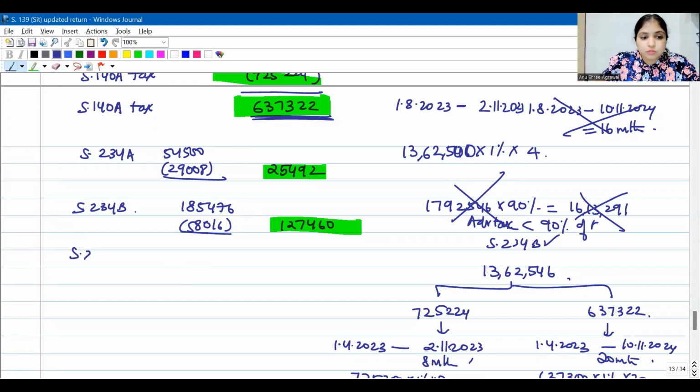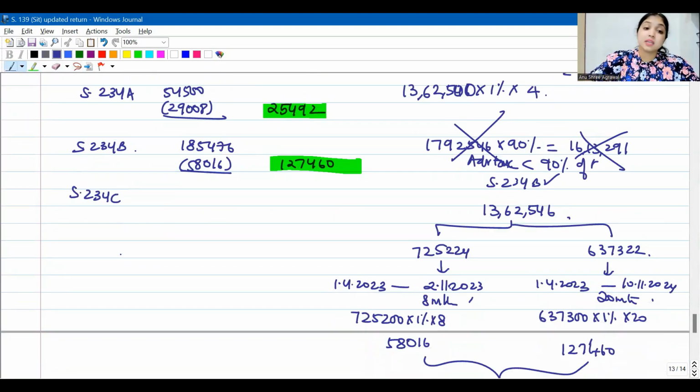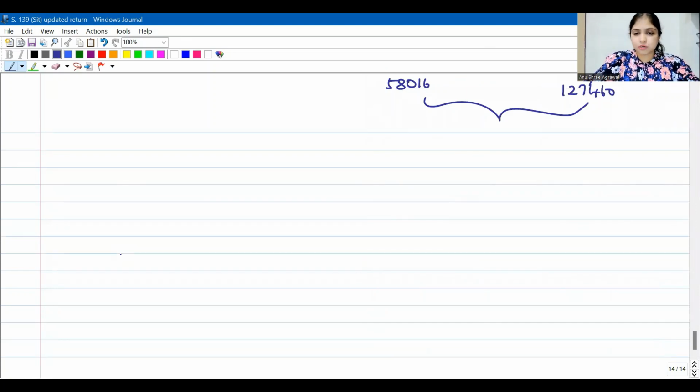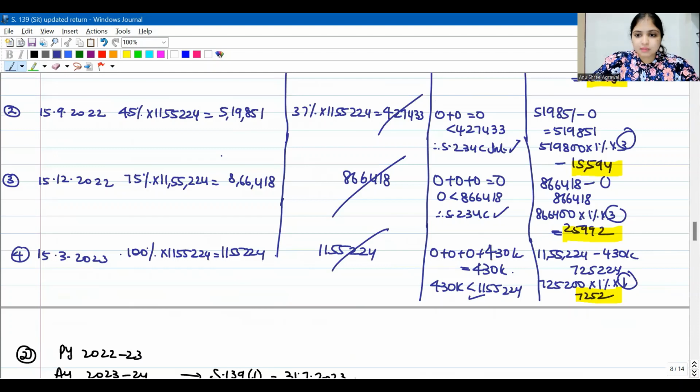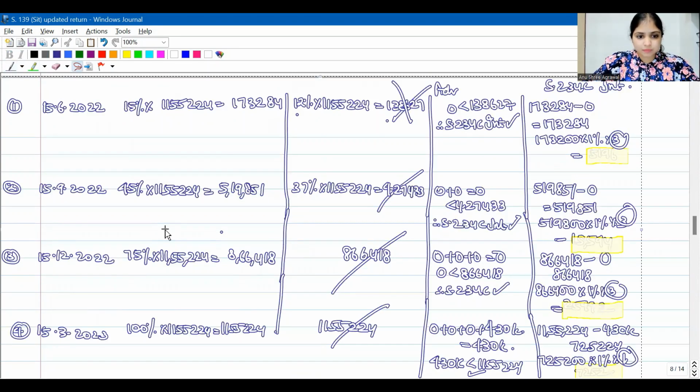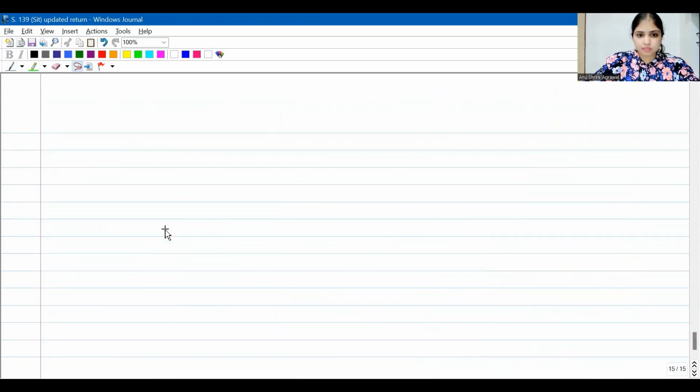Now coming to section 234C interest. Here we will have to repeat the calculation. What I will do is copy paste the same thing and just make the changes in the relevant places. Otherwise we will end up spending way too much time.